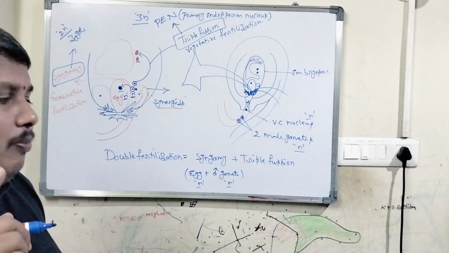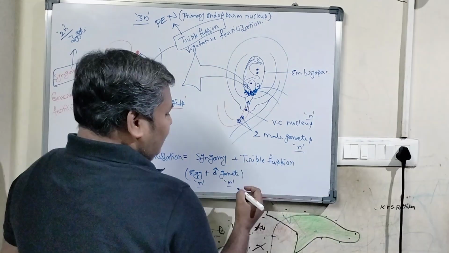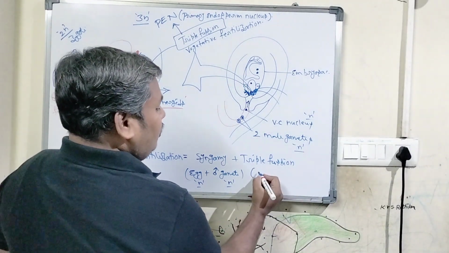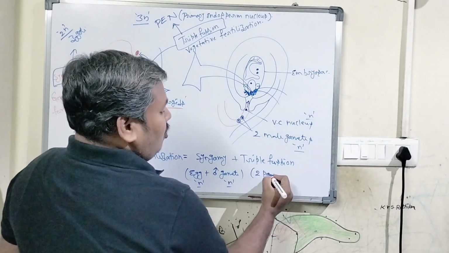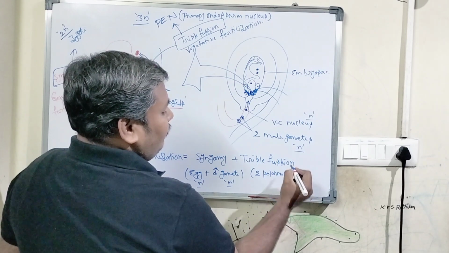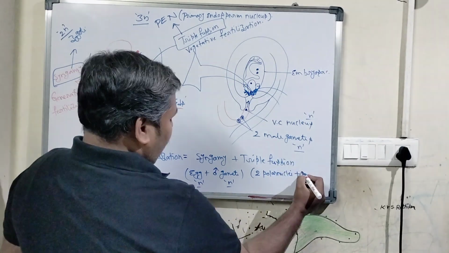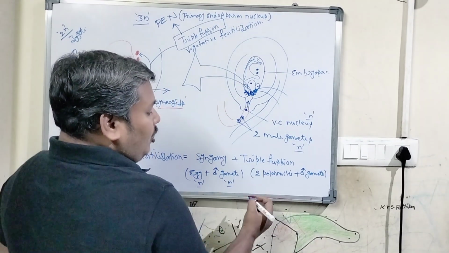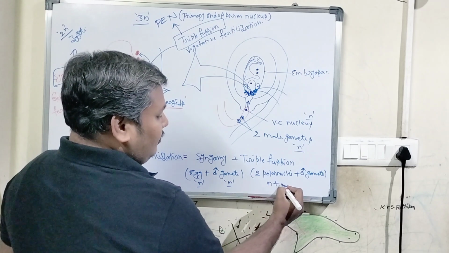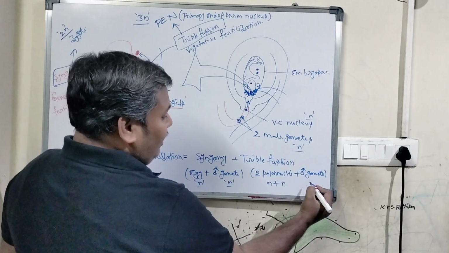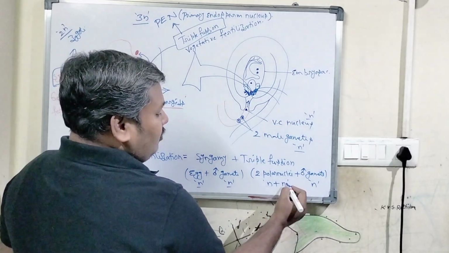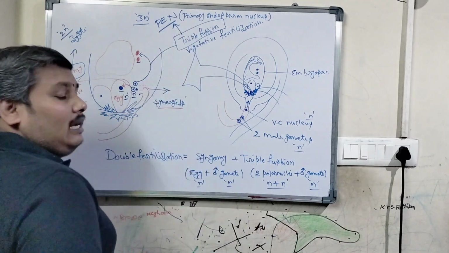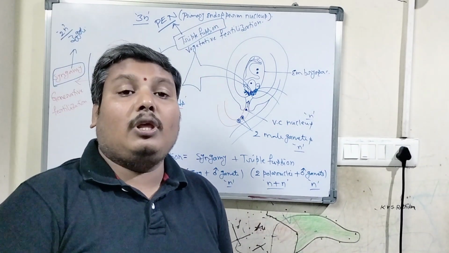This is a triploid condition. So the triple fusion is the fusion of two polar nuclei plus one male gamete. The two polar nuclei are N plus N and the male gamete is N. So it results in the formation of a PEN, that is, a primary endosperm nucleus.